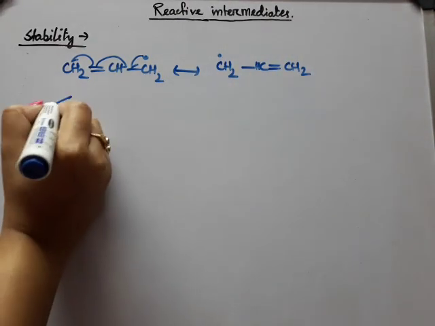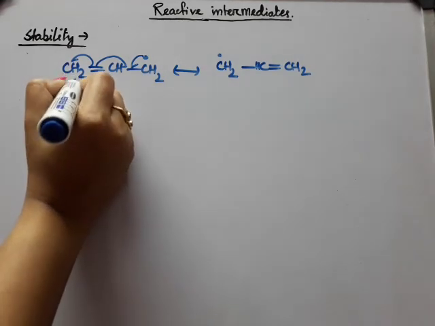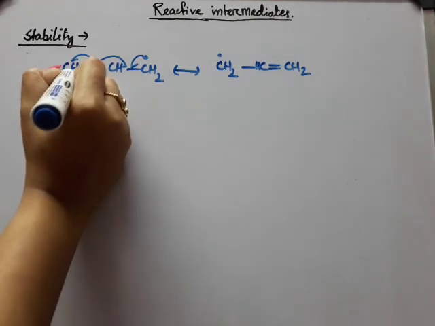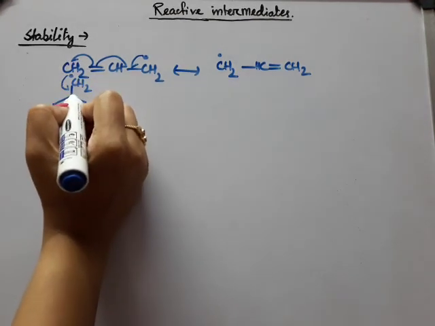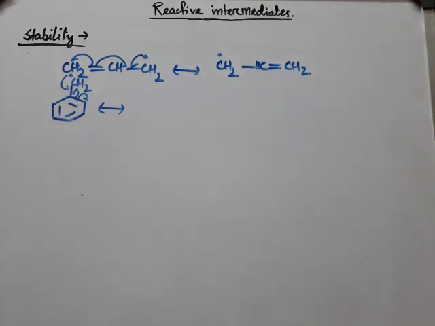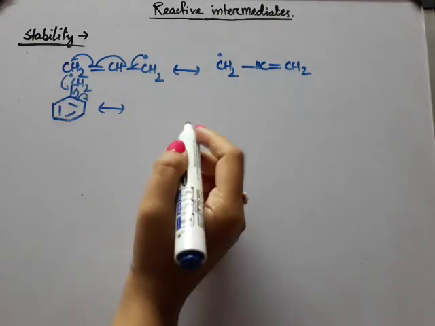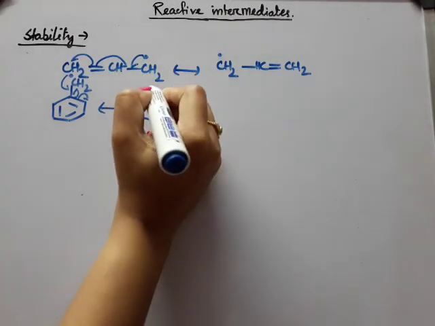Okay. Or suppose we are taking benzyl free radical, then also we will get more structures. More resonating structures means more stability.